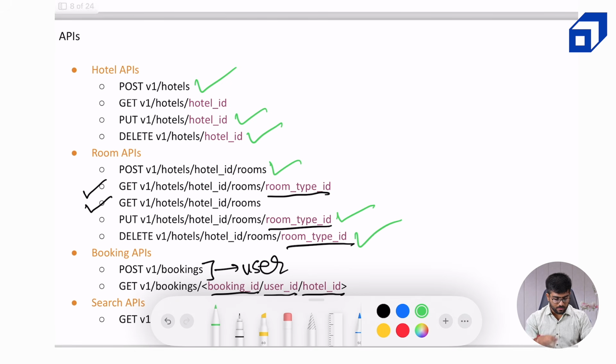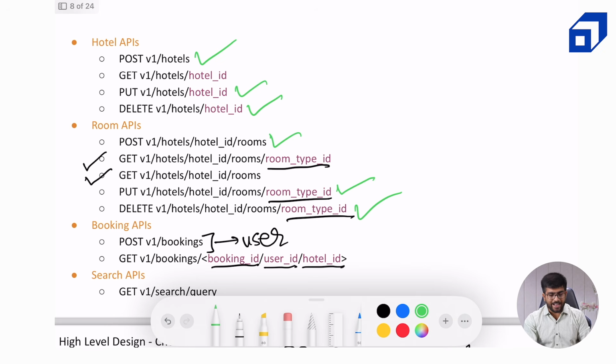Now the get hotels and get rooms will be covered by our search service, because that is where we are using it. We are obviously not going to use it in our booking service because that is strictly related to all the booking related information. And fetch APIs for all the different bookings based on a booking ID, a user ID, or the hotel ID, that can be covered by a different booking management service or something of that sort.